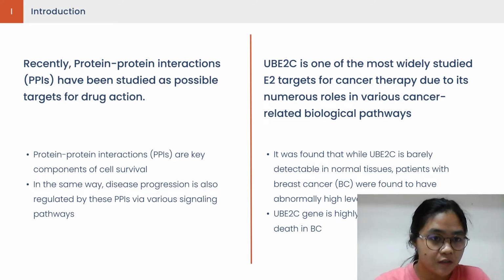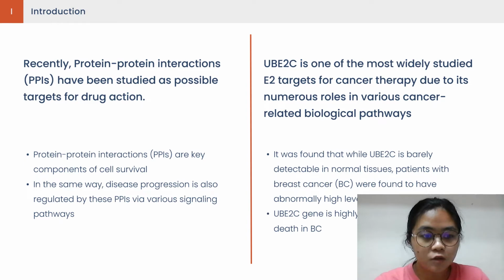In relation to this, UBE2C is one of the most widely studied E2 targets for cancer therapy. It was found that UBE2C is overexpressed in breast cancer patients and is associated with risk of death in breast cancer. Studies show that inhibiting UBE2C expression in BC cancer cell lines reduced cancer proliferation rates and metastatic or cell invasion abilities of the cells.